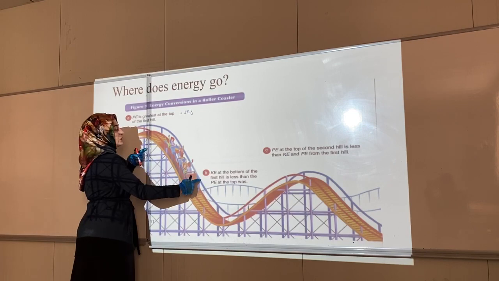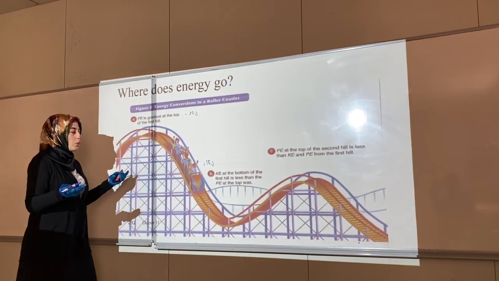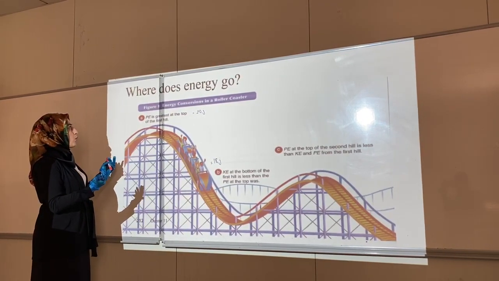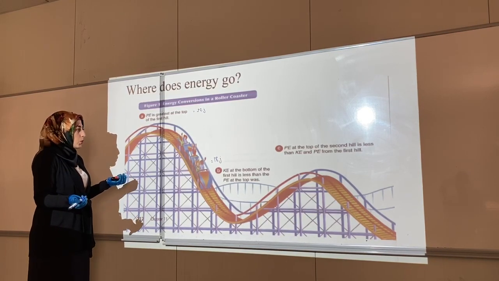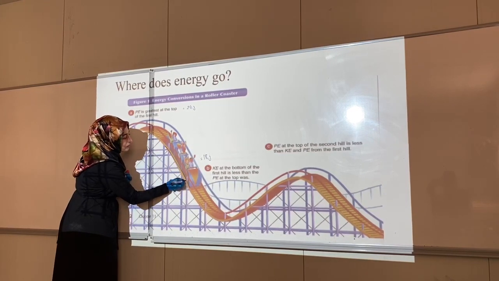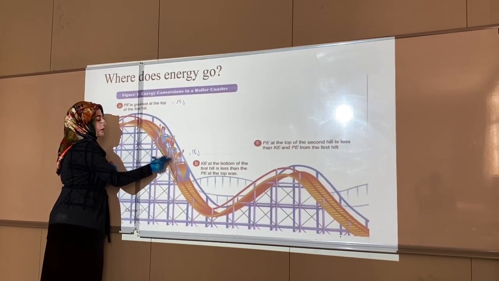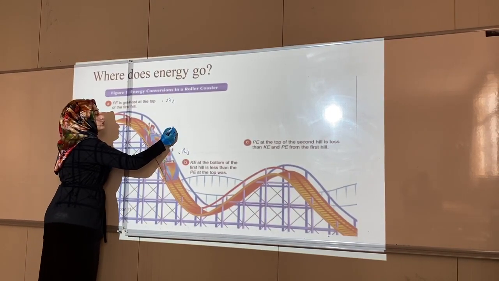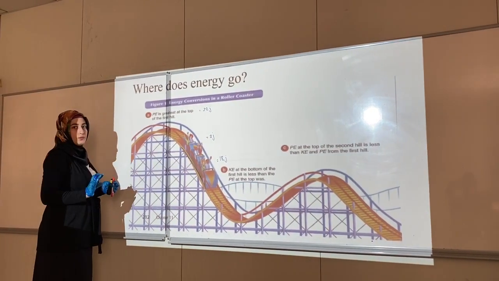And the kinetic energy here is equal to 80 joules. So where are the 20 joules, where does this energy go? Because of this friction, the roller coaster with the track, the cars with the air, it changes to thermal energy.